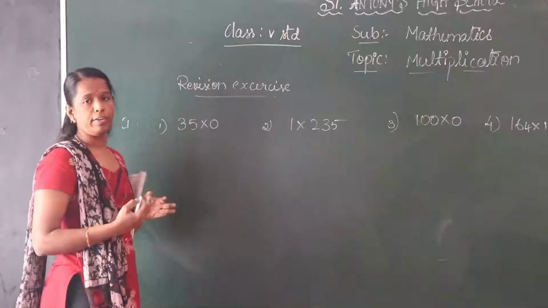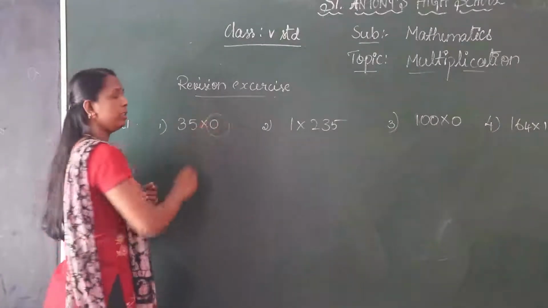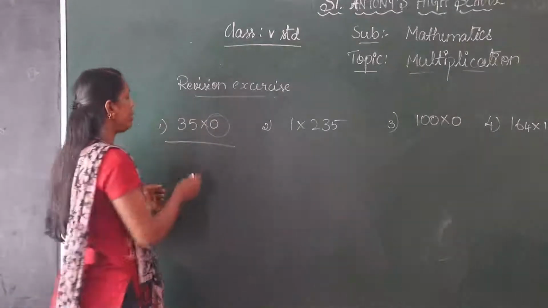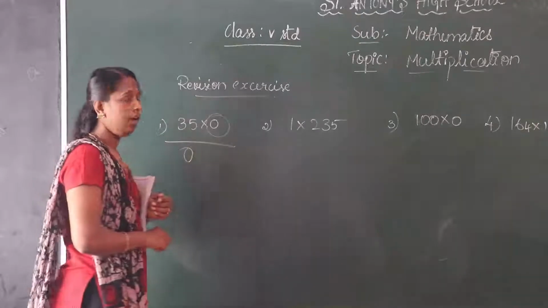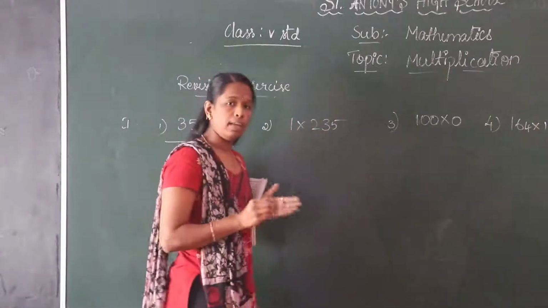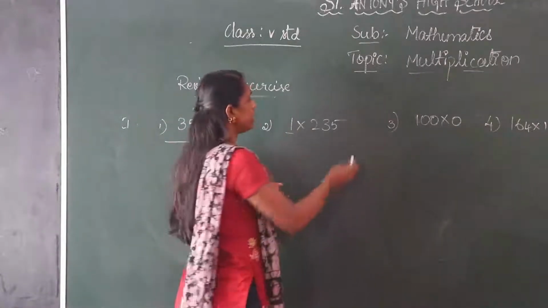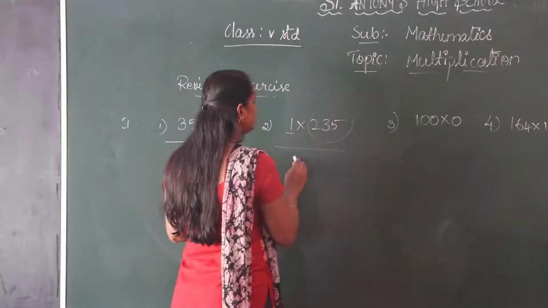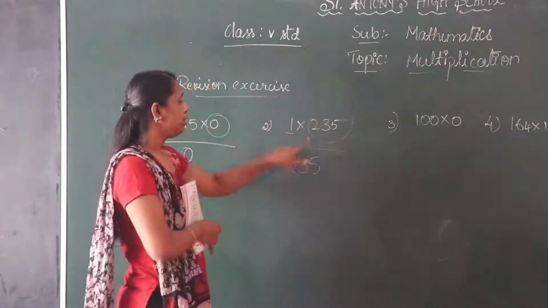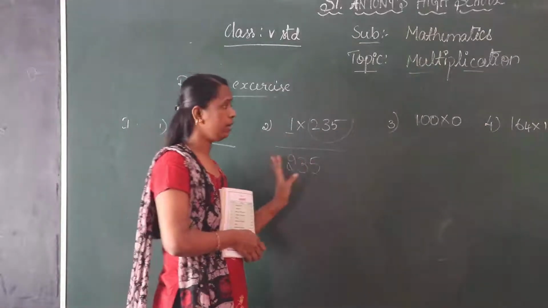We know the property of multiplication. Any number which is multiplied by 0, the product is 0. Here 35 zeros are how much? 0. Next sum, 1 into 235. Any number which is multiplied by 1, the product is the number itself, 235. 235 ones are 235. Okay.